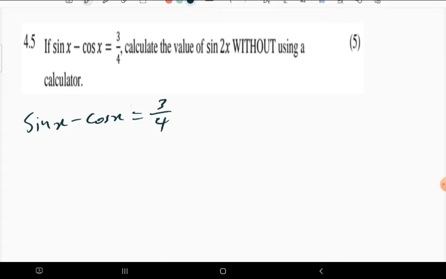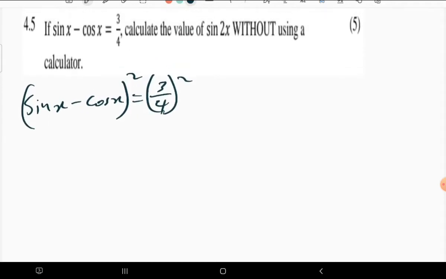How about squaring both sides and seeing what happens? Because if we do something on the left and we do the very same thing on the right, the equation remains the same. We applied the square on both sides of the equation, so we haven't changed the nature of the equation. It's still the same, because if you put the square root on both sides, it goes back to its normal state.